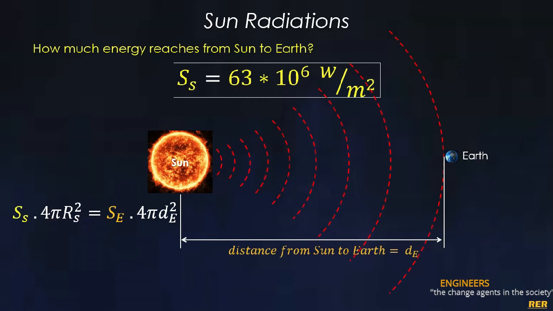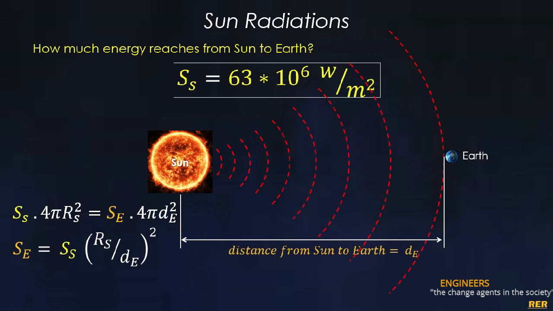Now Se is the energy flux that is going to be at the surface of the Earth, and the 4 pi dE square, which is the total sphere or the surface area that is touching the surface of the Earth. Now we rearrange this expression to calculate the value of Se, which is the energy flux at the Earth.